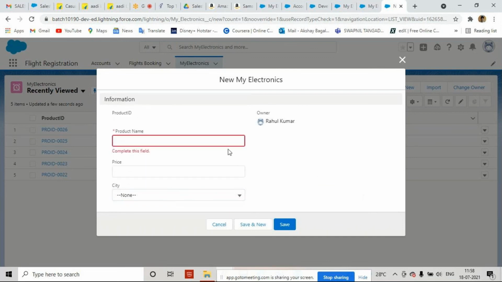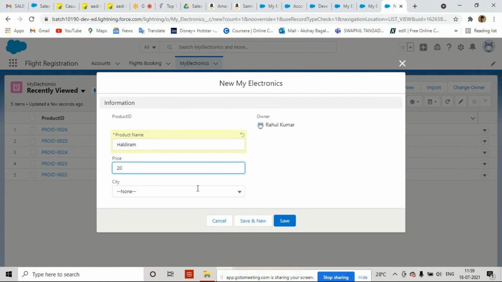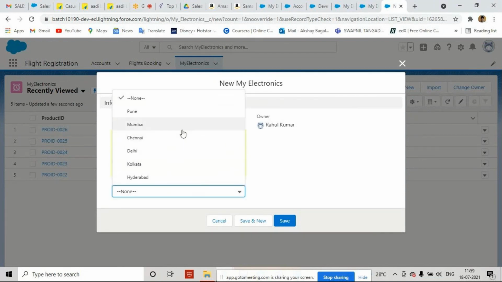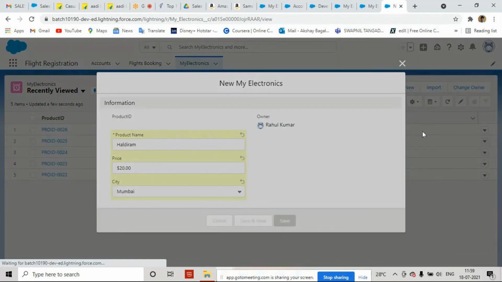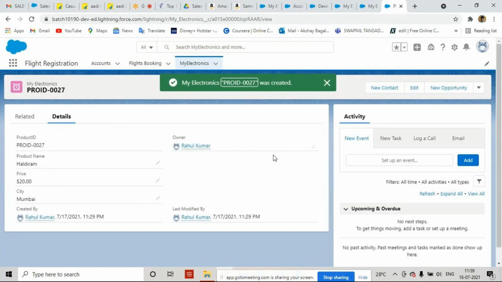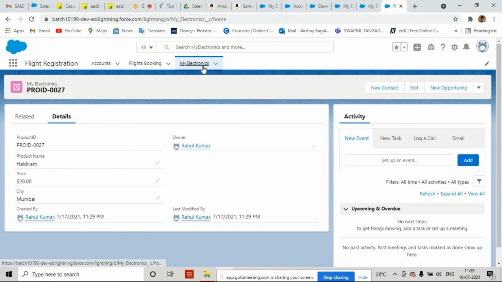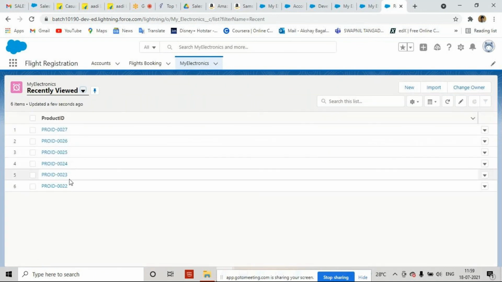Now I have a product, suppose a Haldiram's product, and the price is $20, and that belongs to Mumbai city. I can save this. Now the data is saved, and you can see the data is saving.